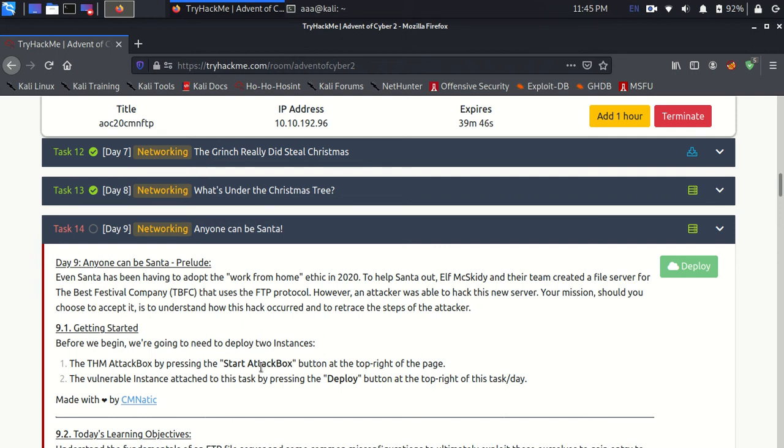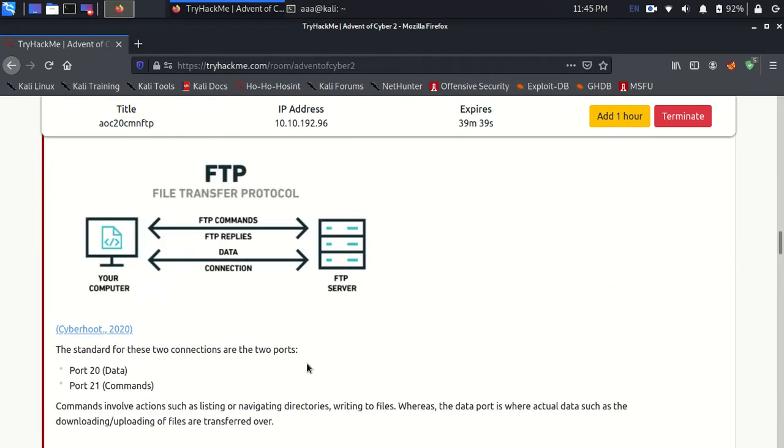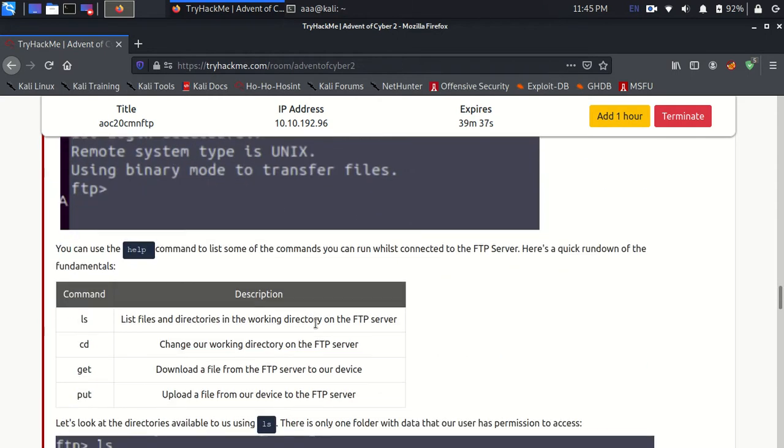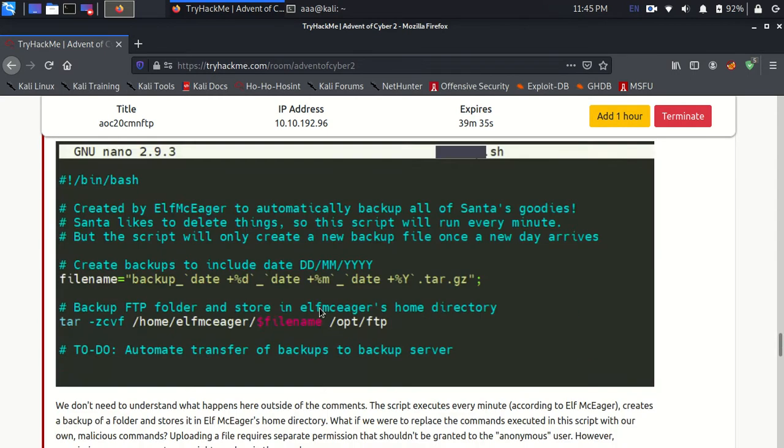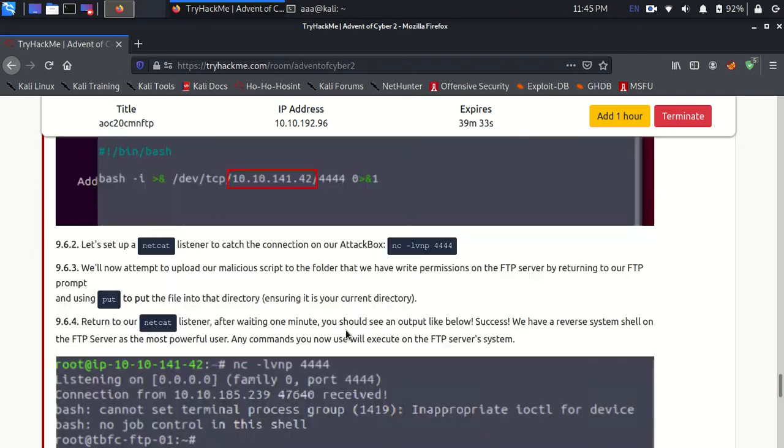This room is Day 9 of TryHackMe Advent of Cyber 2, and it involves FTP. Let's get started, and we'll also get that reverse shell back and do everything. So this is the IP address which we have. Let's start with the questions.